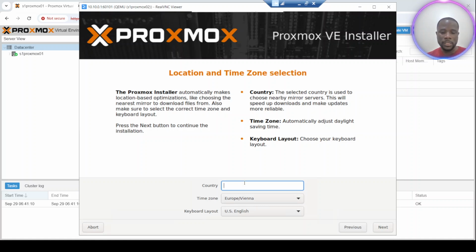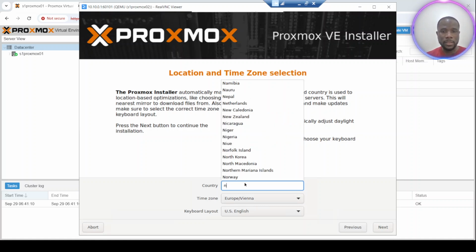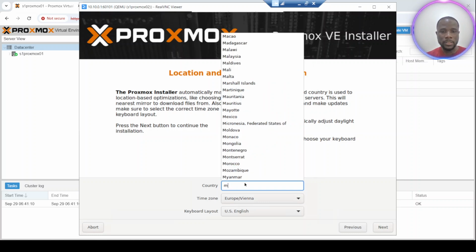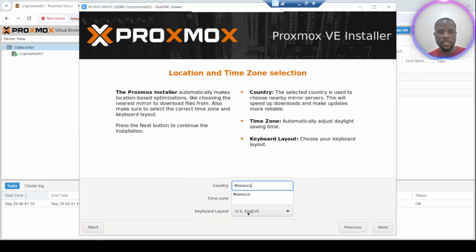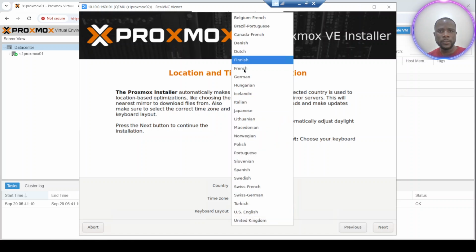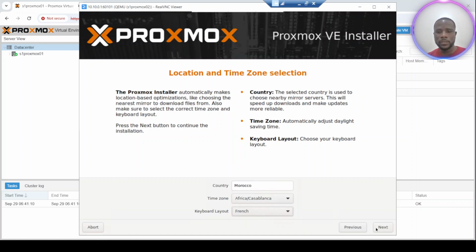And my country is Morocco. The country where I am right now is Morocco. Yeah, and the time zone, let's see, my keyboard also is a French keyboard. So I can hit next.